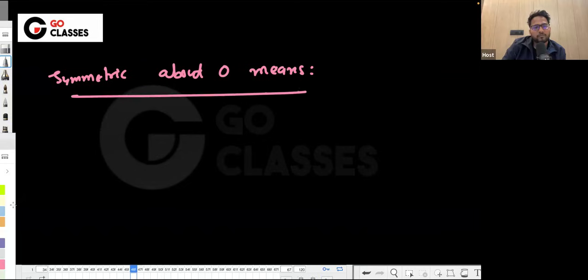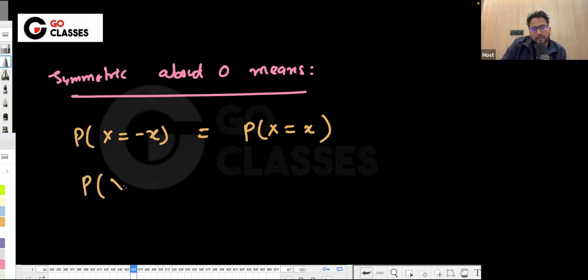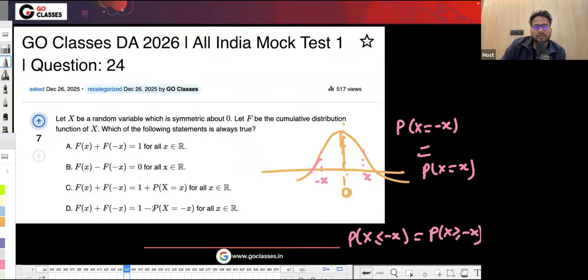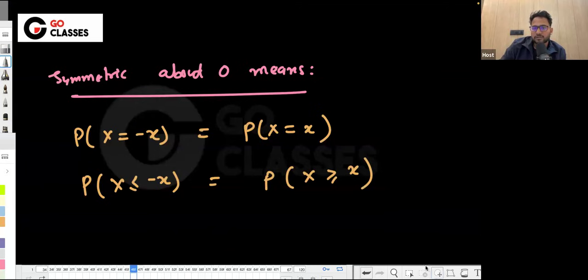So symmetric about 0 means probability of X equal to minus x is the same as probability of X equal to plus x. Similarly, probability of X less than or equal to minus x is the same as probability of X greater than or equal to x. This is symmetric about 0. Now they are asking for the summation of F(x), the cumulative distribution function, and F(minus x). So let's solve this.